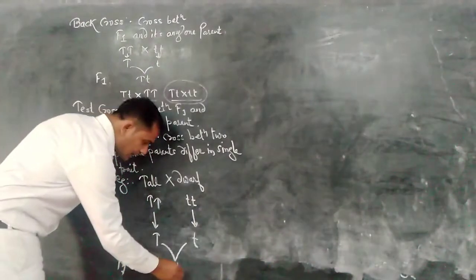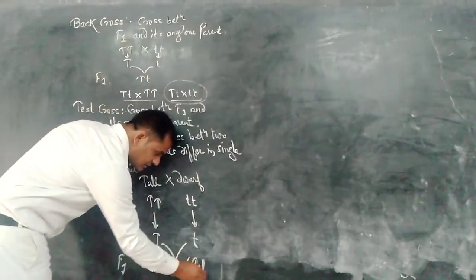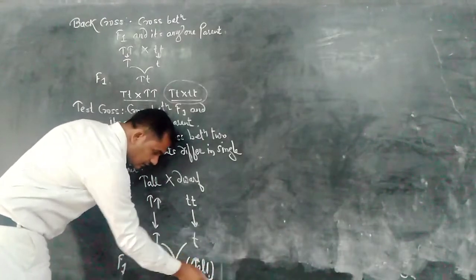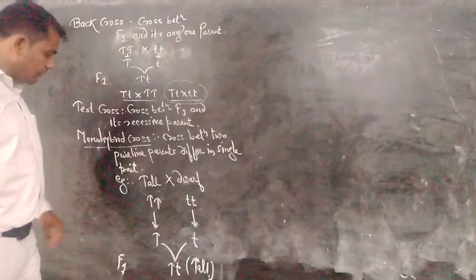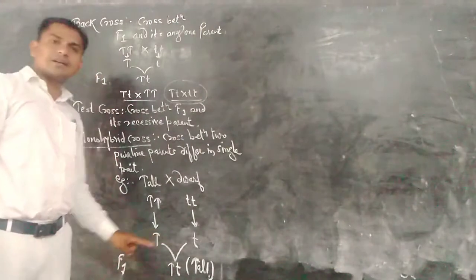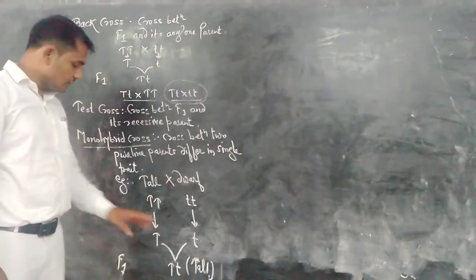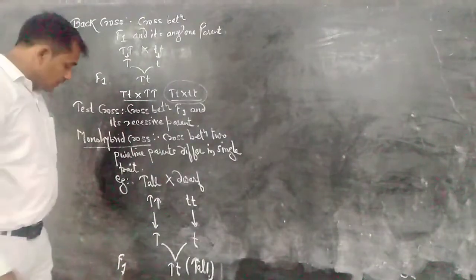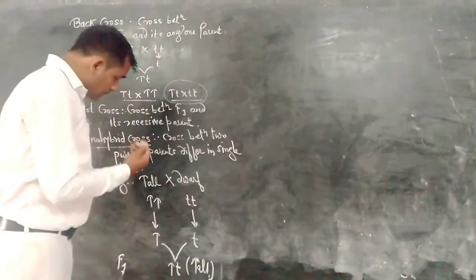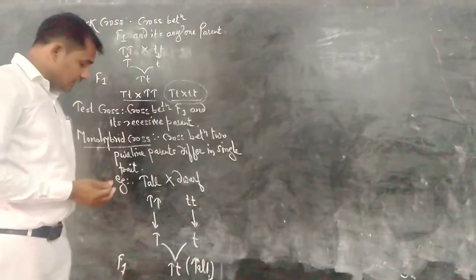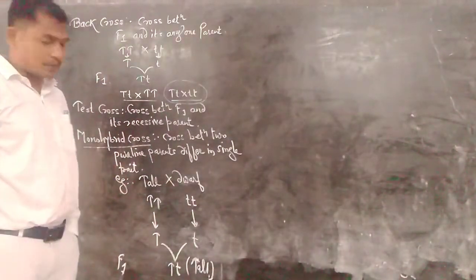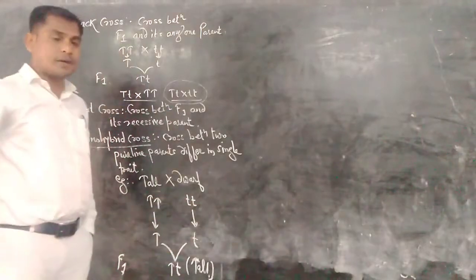This is heterozygous, but its expression is tall. The F1 progeny has both the contrasting genes, capital T and small t, but its physical expression is tall.